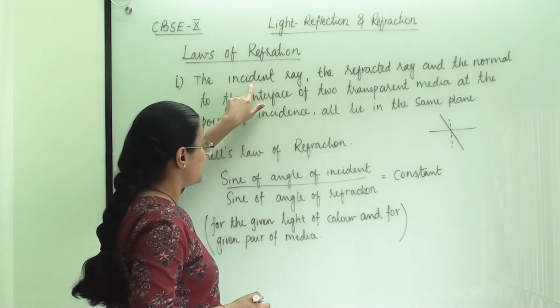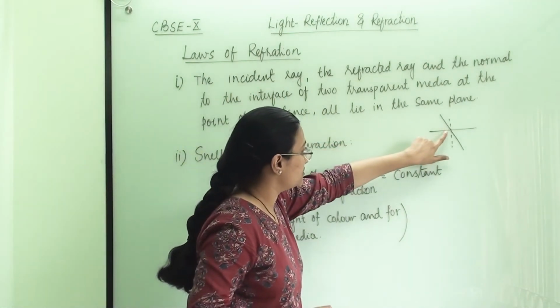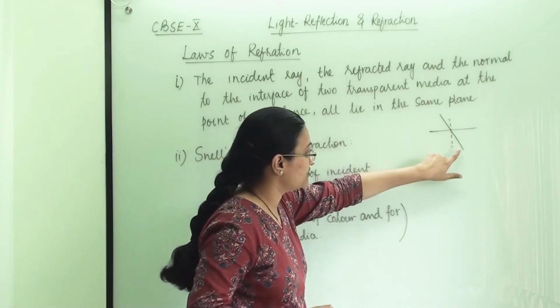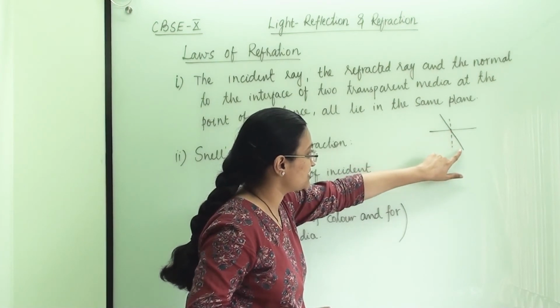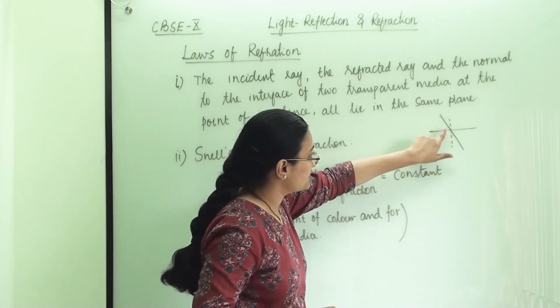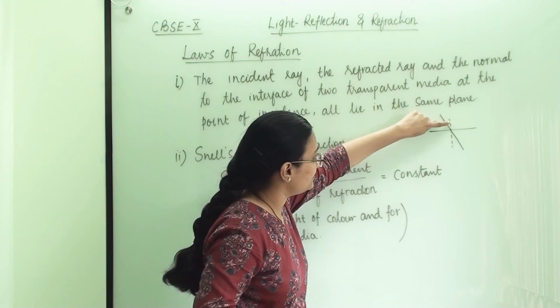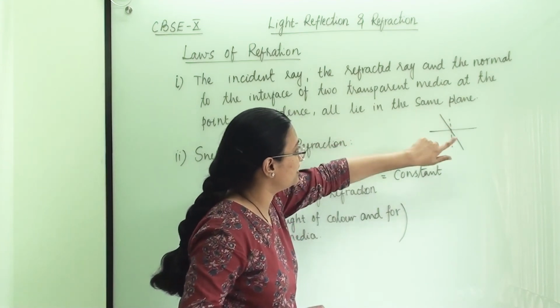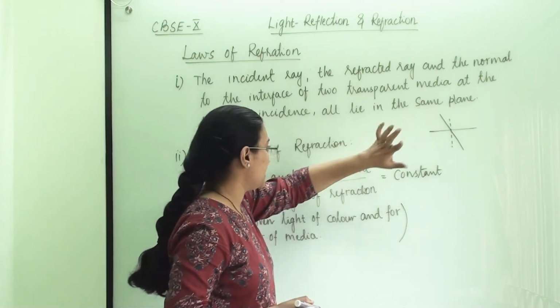So first the incident ray, which is coming to the surface, then the refracted ray, which is being refracted after passing from the first medium to the second medium, and then the normal to the surface. All three will lie in the same plane.